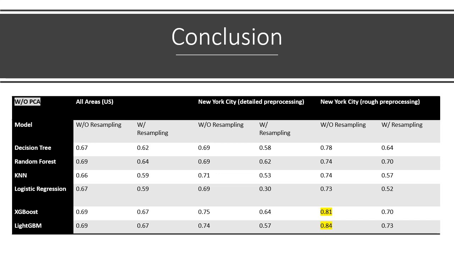And third, when we focus on a particular area, New York City, the models perform better. And finally, the detailed data processing we completed did not have very satisfying performance compared to the rough processing.